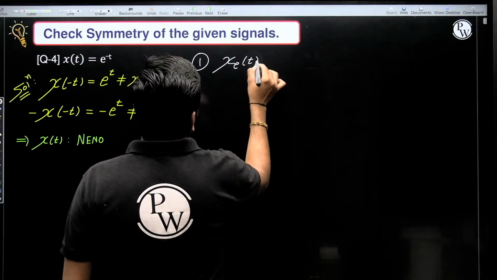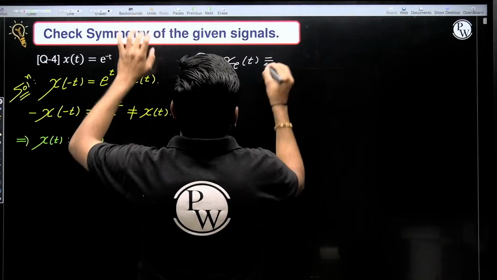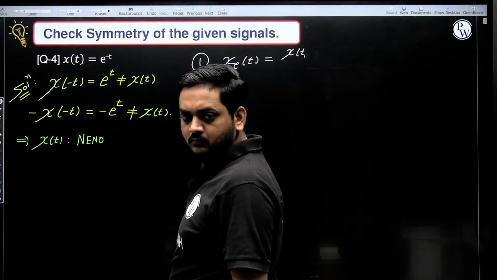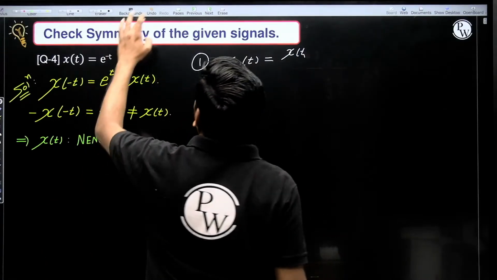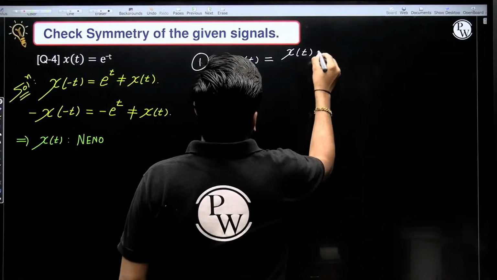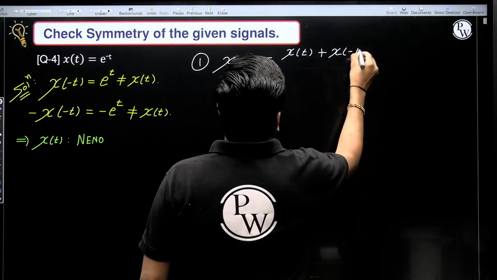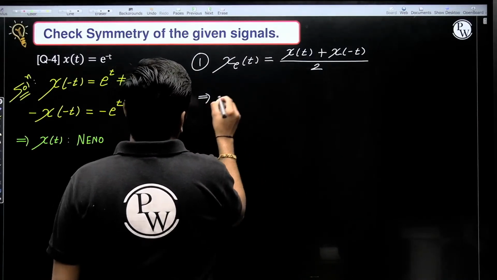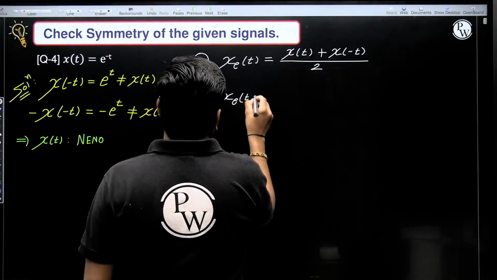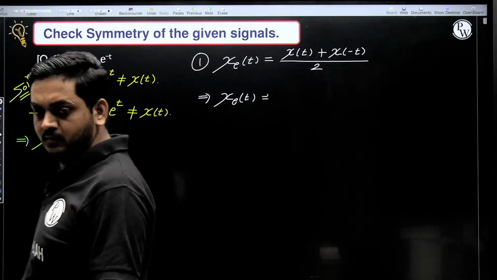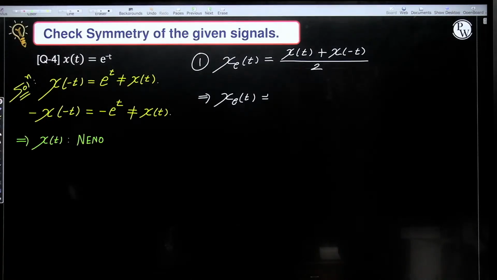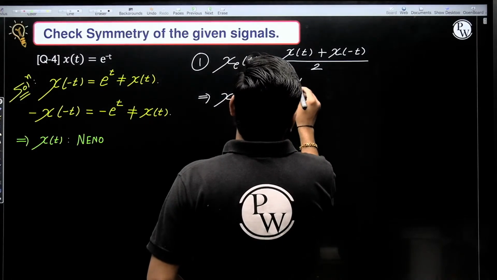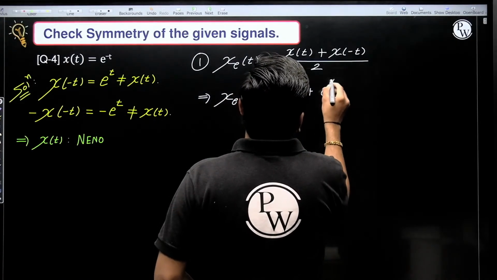Now let us calculate its even part. Even part is given by x of t plus x of minus t divided by 2. So x e of t is equal to e power minus t plus e power t divided by 2.